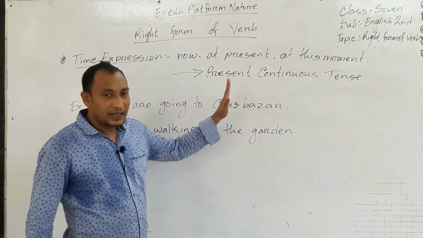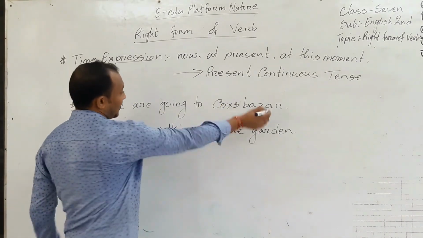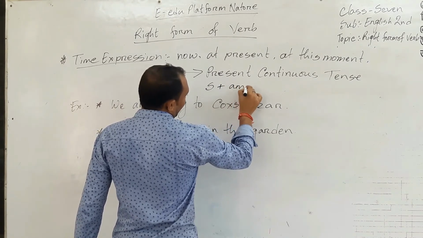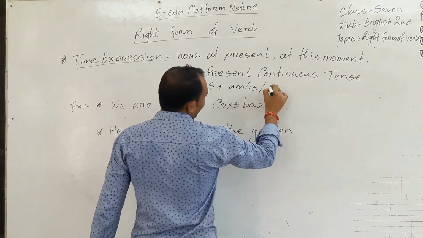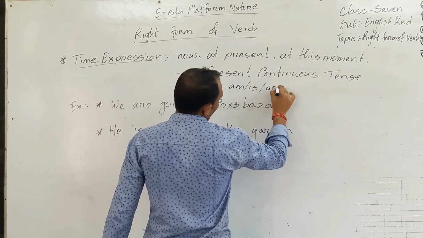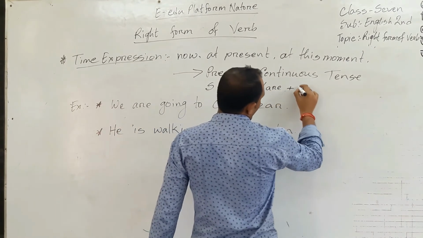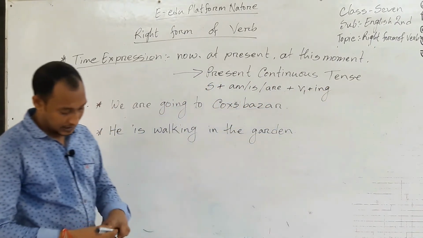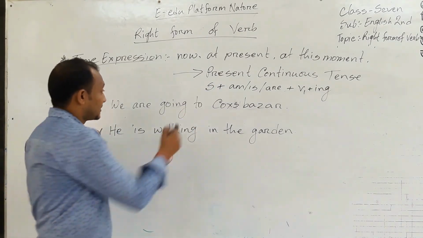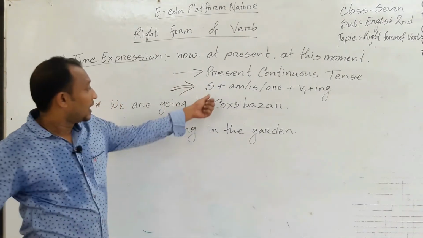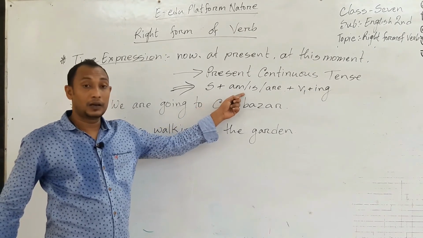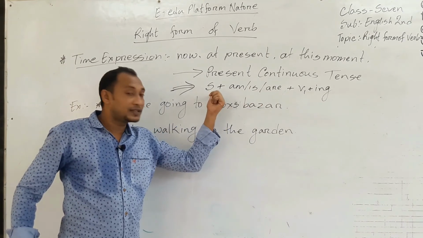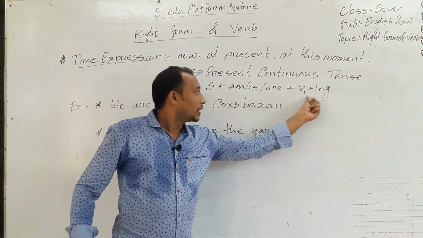So the present continuous tense structure is subject, be verb, after that verb 1 plus ing. So look, structure is at first subject, then be verb, am, is, are, which depends on the subject, then verb 1 plus ing.